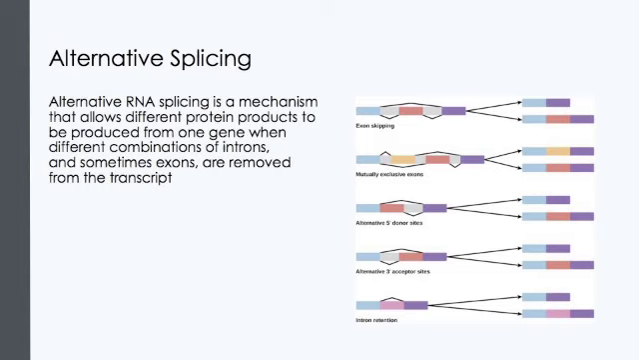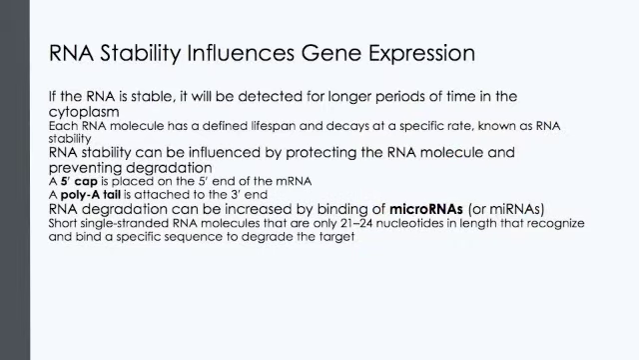Moving on, before the mRNA leaves the nucleus, it is given 2 protective caps that prevent the end of the strand from degrading during its journey. The 5' cap, which is placed on the 5' end of the mRNA, and a poly A tail, which is attached to the 3' end.